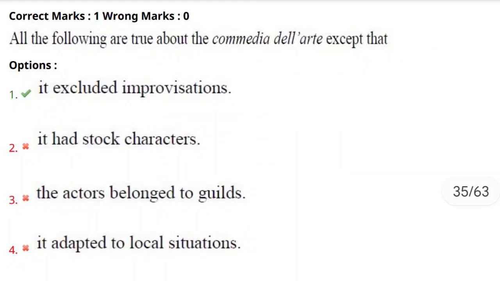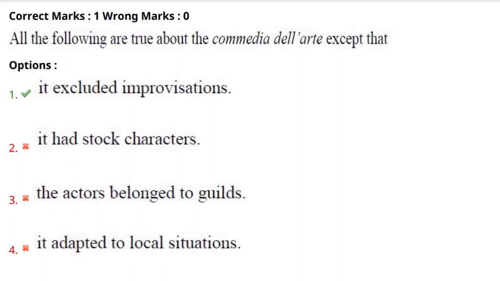All the following are true about the Commedia dell'arte except that. Here they gave us four options. In those four options, all the options are correct except one. So we need to find the option which is not true about Commedia dell'arte. What does it mean by Commedia dell'arte? Commedia dell'arte is an Italian theatrical form. In English, it is called comedy of the profession or professional comedy.